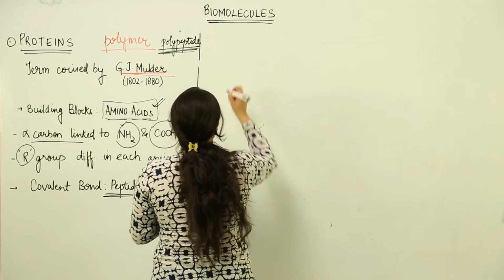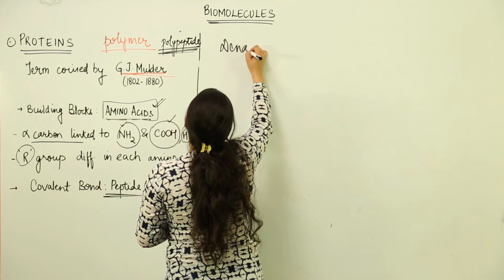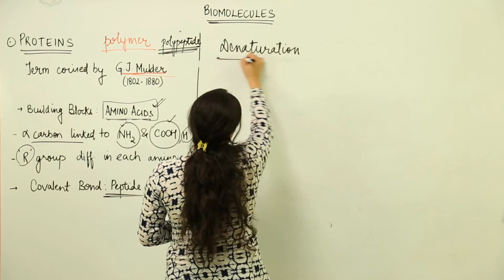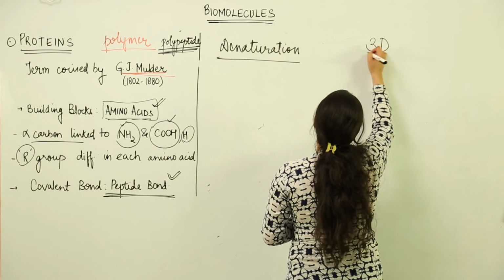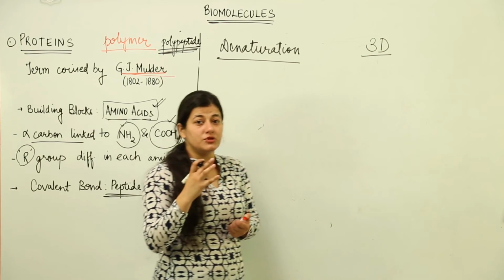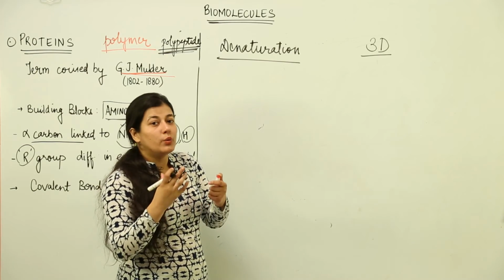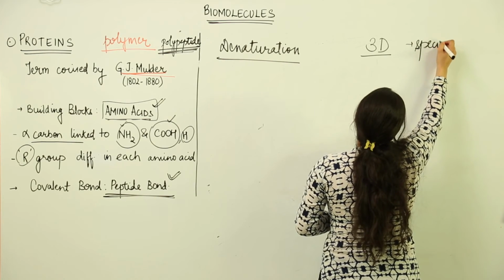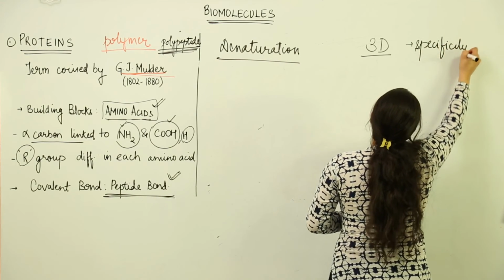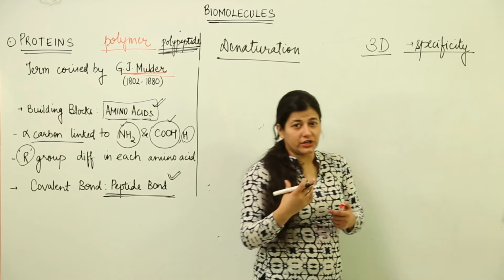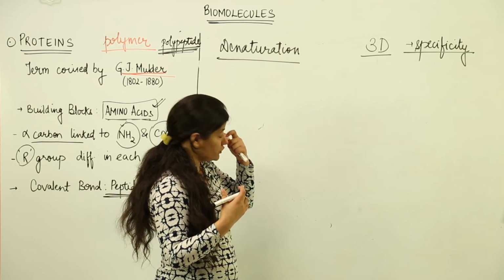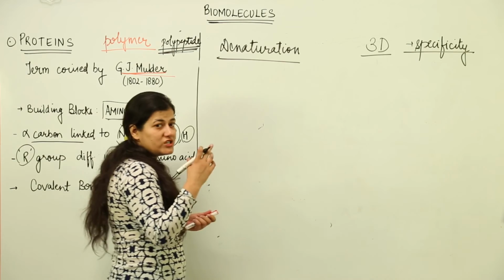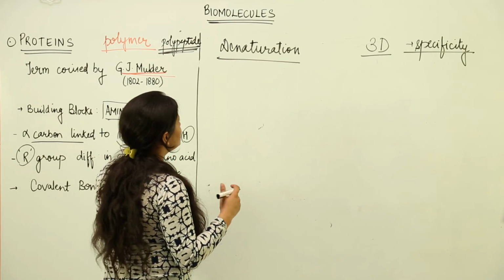And now what we have to understand is denaturation of proteins. You know that proteins are highly specific. They are highly specific because of their three-dimensional structure or the tertiary structure. The tertiary structure enables the proteins to create active sites, which make them highly specific. So proteins are highly specific due to the twisting structure that was caused by the torsion, and that was responsible for bringing specificity to the proteins, which enables the enzymes to be highly specific and catalyze the reactions.